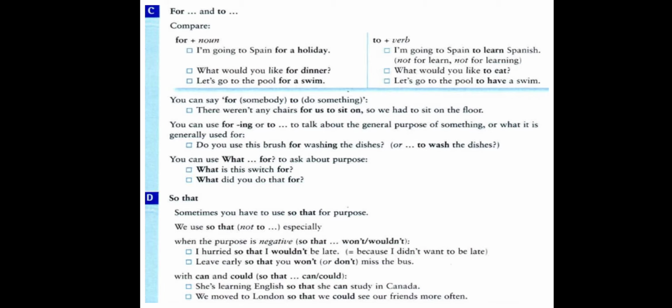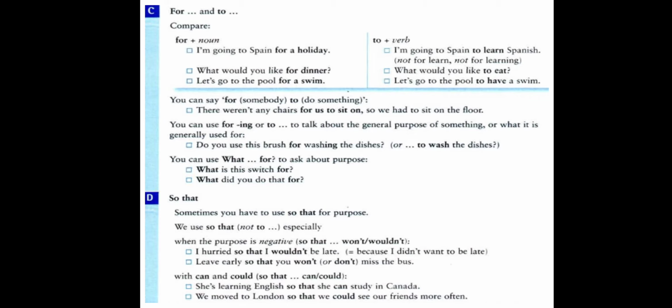For a swim. A swim here is a noun, not swim. There is the article a. That means it is a noun. And for is a preposition, and prepositions are followed by nouns.